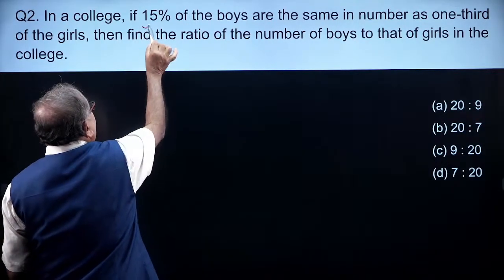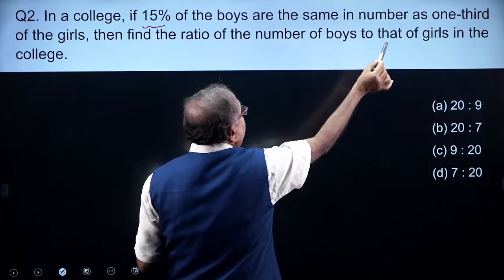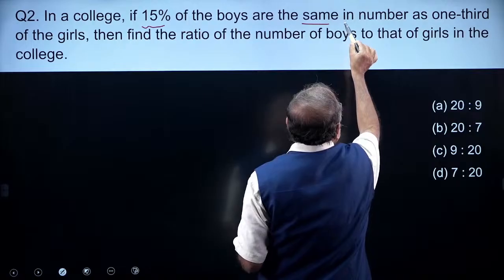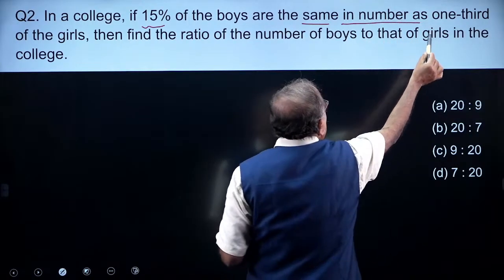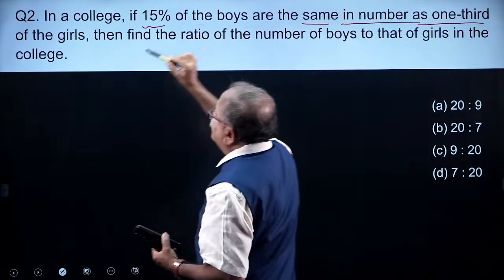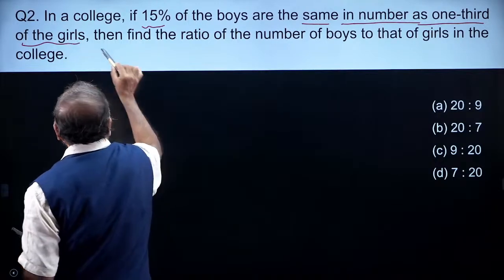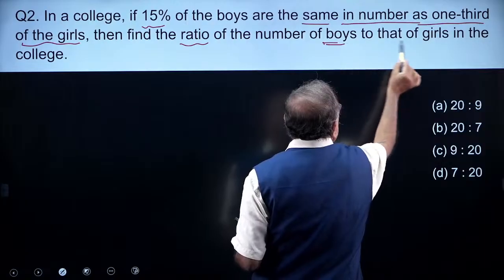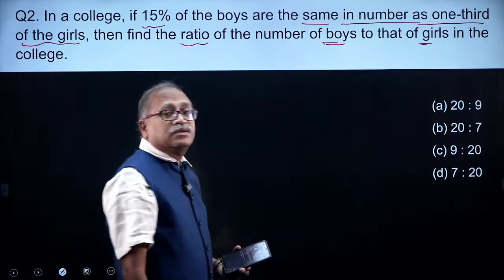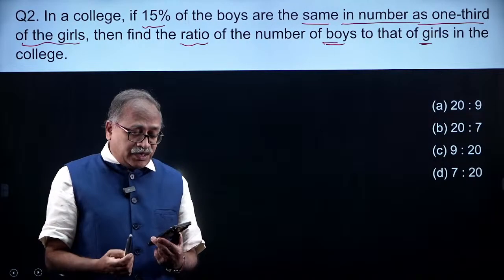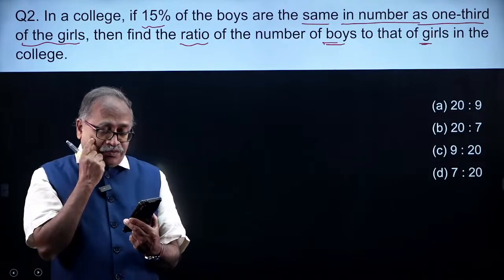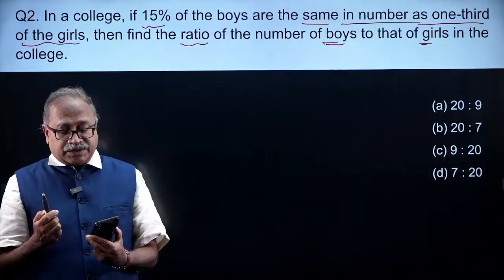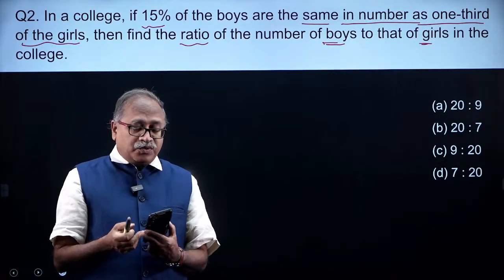In a college, 15% of the boys are the same in number as 1/3 of the number of girls. Then find the ratio between the number of boys to that of number of girls. It is hardly a 10-second question, and I am sure while I was reading you were answering the question. Yes, it is your time. I did not put the timer today.